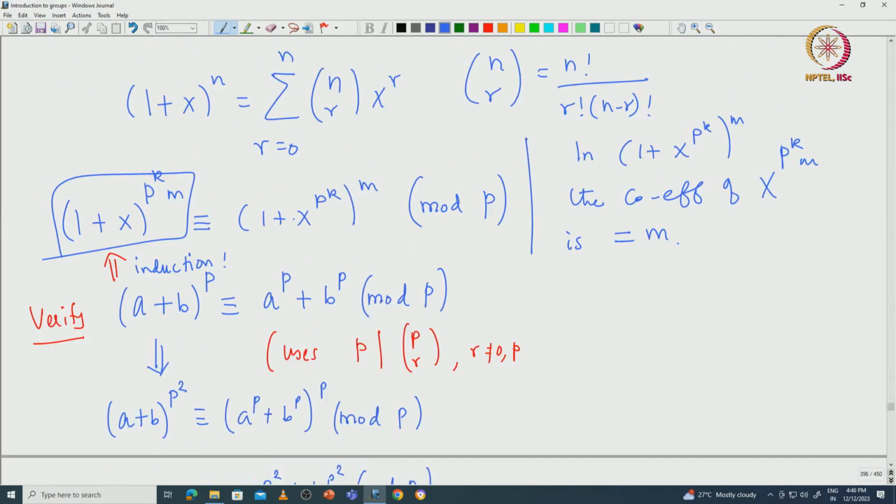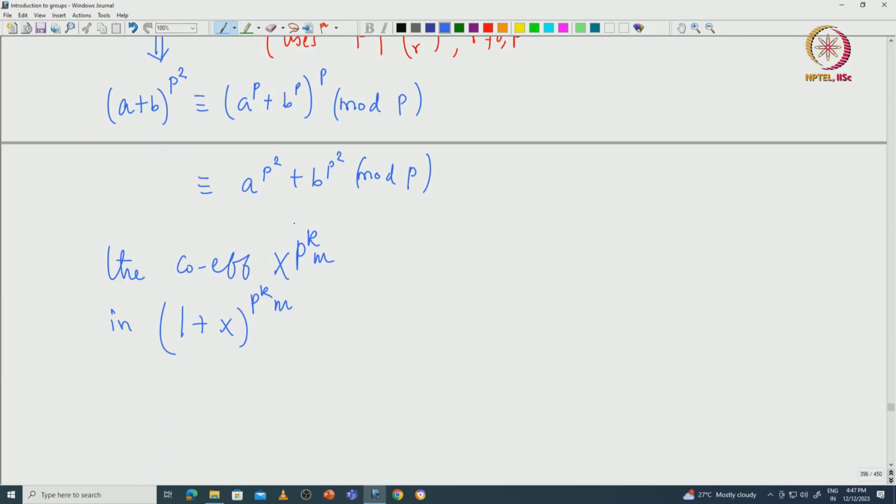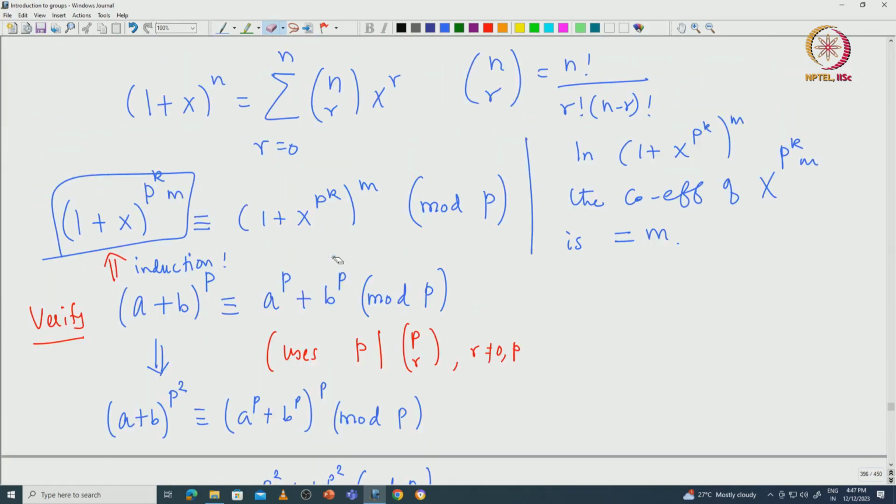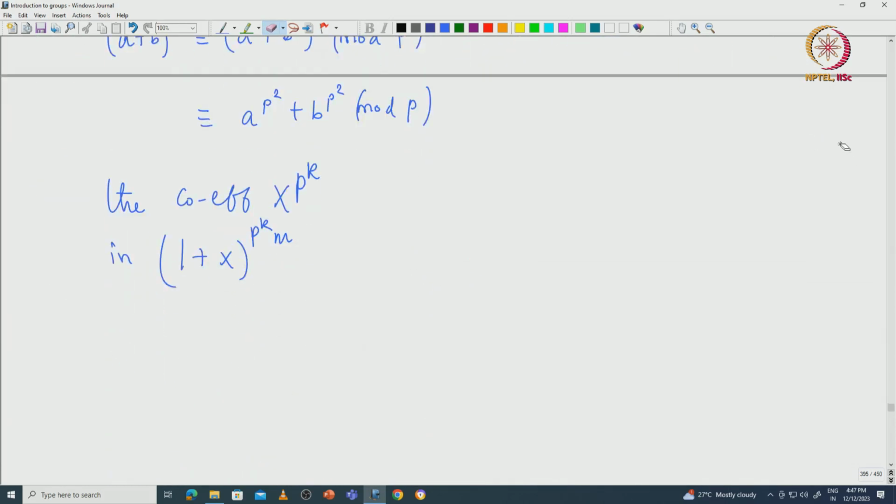Sorry, we will calculate the coefficient of x power p power k only. So, this is just x power p power k, and here also it is going to be x power p power k. So, the coefficient of x power p power k in (1 plus x) power p power k times m is exactly equal to p power k m choose p power k.